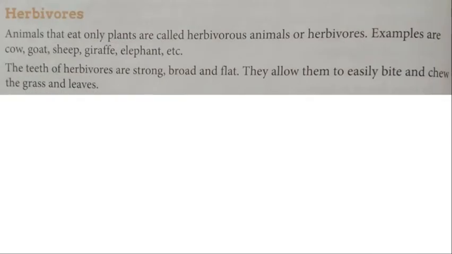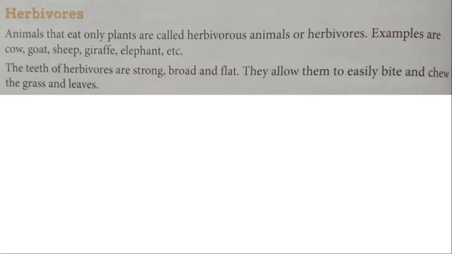We can classify the animals according to the food they eat. There are three types of animals. They are herbivores, carnivores and omnivores. Let's study in detail about each category. The first category is herbivores.